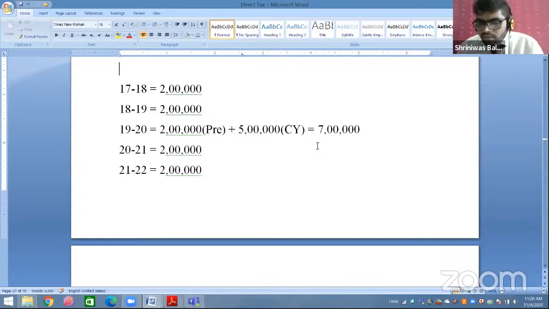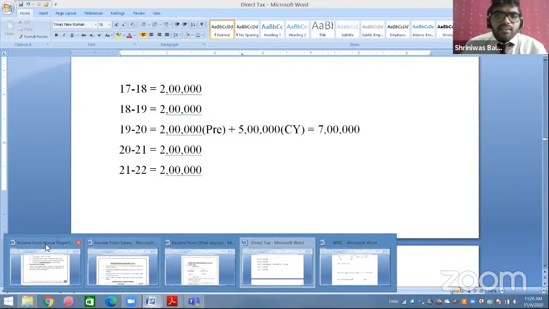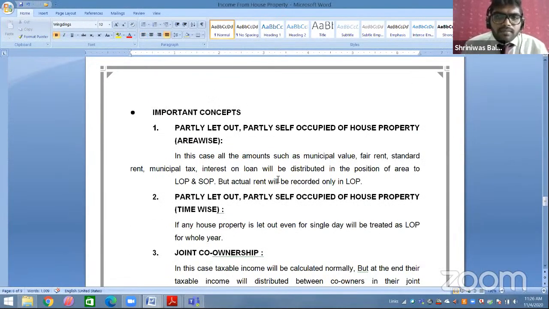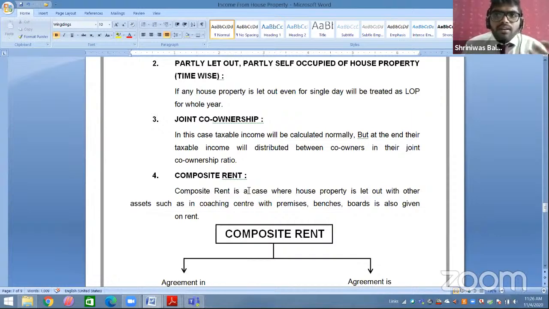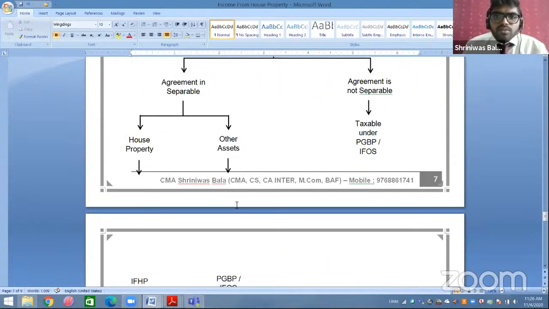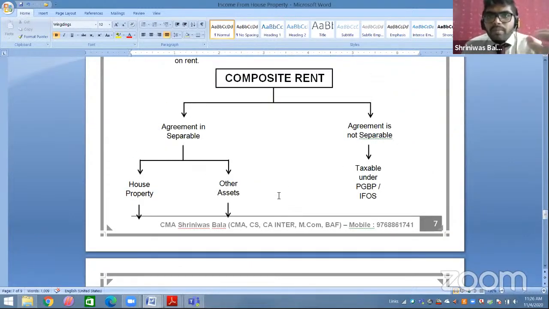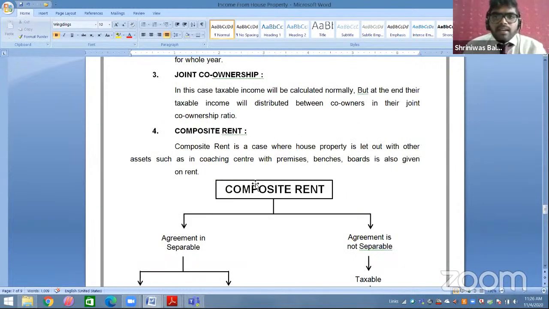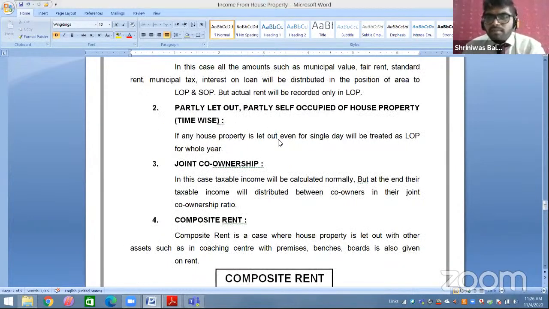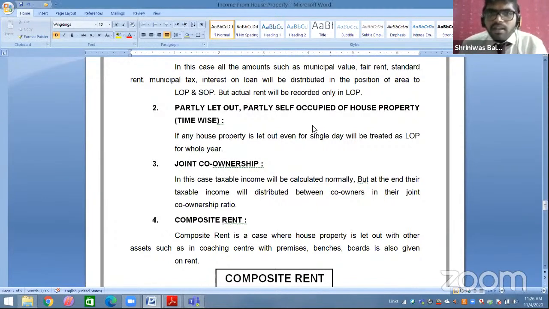Okay. So till here we are completed with your interest part. I know you guys want a break and everything, and it is also my responsibility to take care that you do not get mixed up with all the provisions. So whoever has doubts, they will ask, and this will be a break for those people who want a break. The remaining part I will complete in just 5 minutes and we will go through one or two sums. Okay, chalo students, start asking me doubts related to municipal tax, municipal value, fair rent, interest on loan. Till interest on loan related to house property you can ask me a doubt.